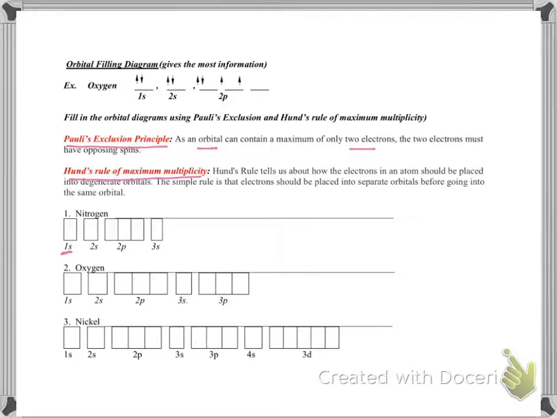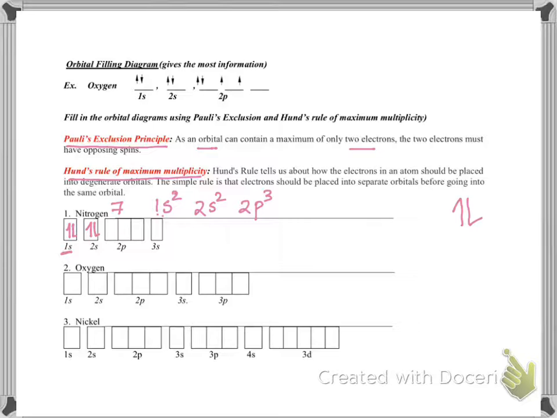Electrons behave slightly like magnets, and magnets have spins. For example, nitrogen's atomic number is 7, so its electronic configuration is 1s2, 2s2, 2p3. When I put these 2 electrons in 1s, I put one pointing up and one down. Let me show you. I'm drawing arrows like this. Then 2s2, one pointing up, one pointing down. This is called Pauli's exclusion principle.